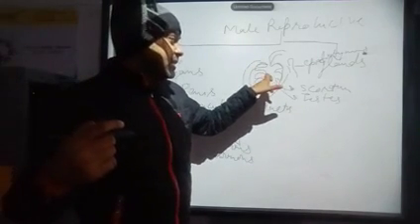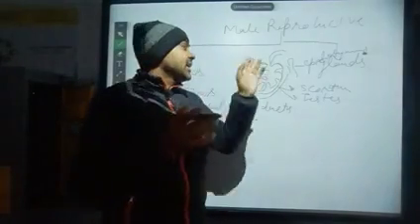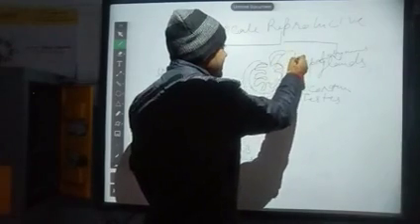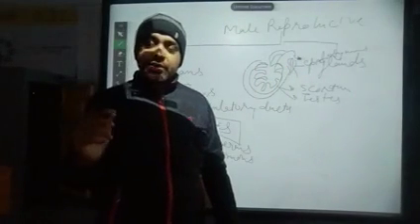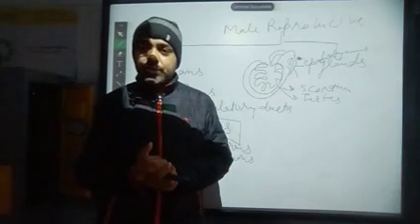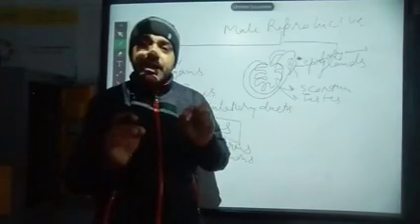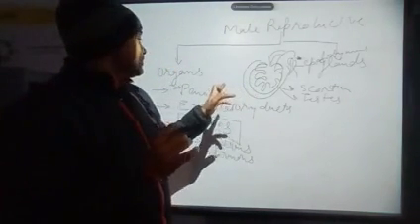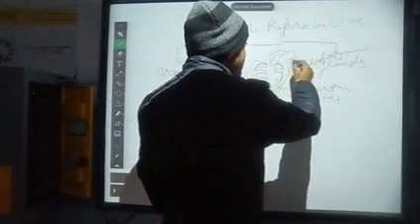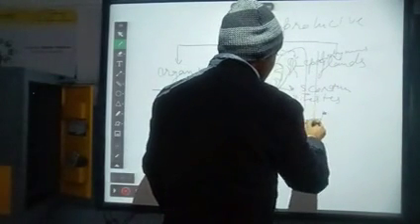The formation of sperms takes place in the testis, and after formation they move to the epididymis, a structure associated with the testis, where they are stored and start to mature. It takes some time to mature.